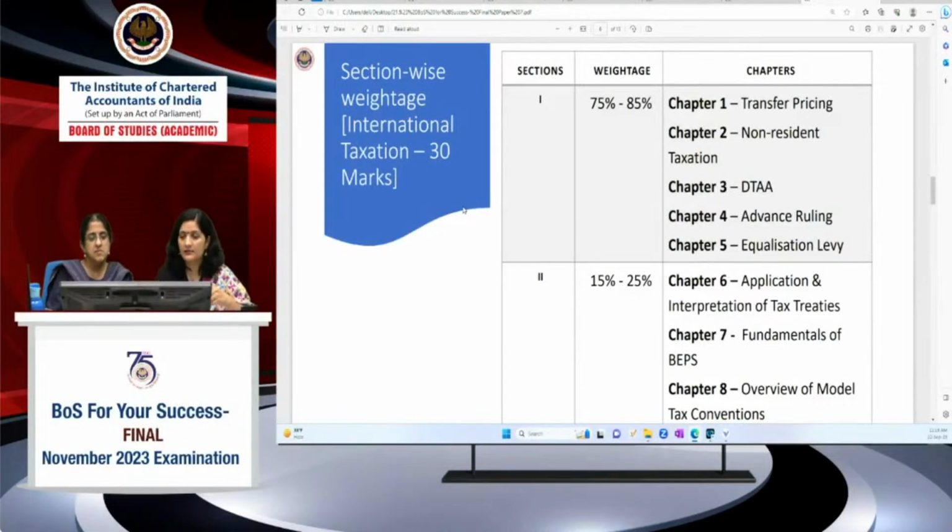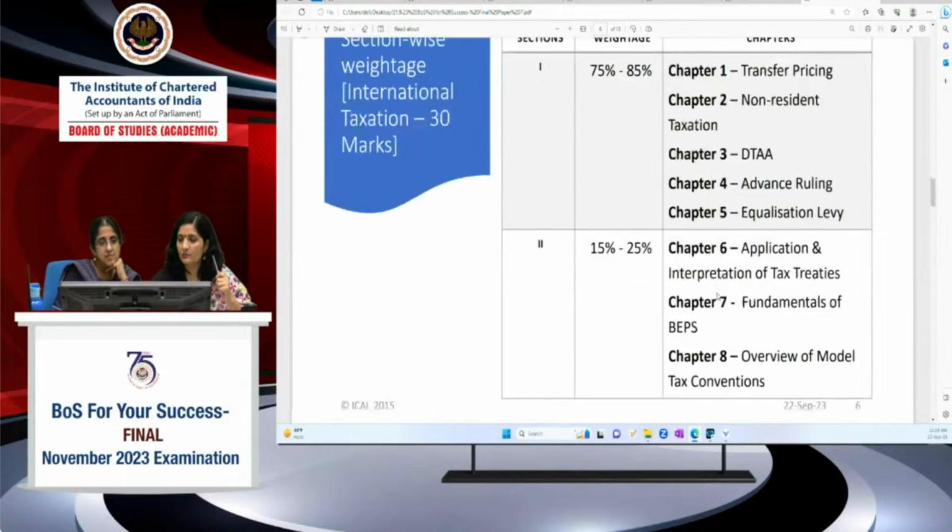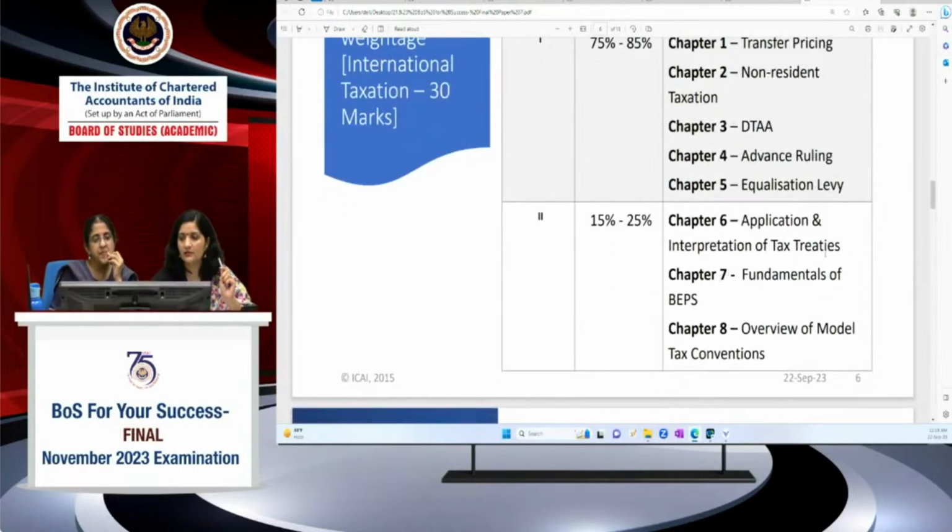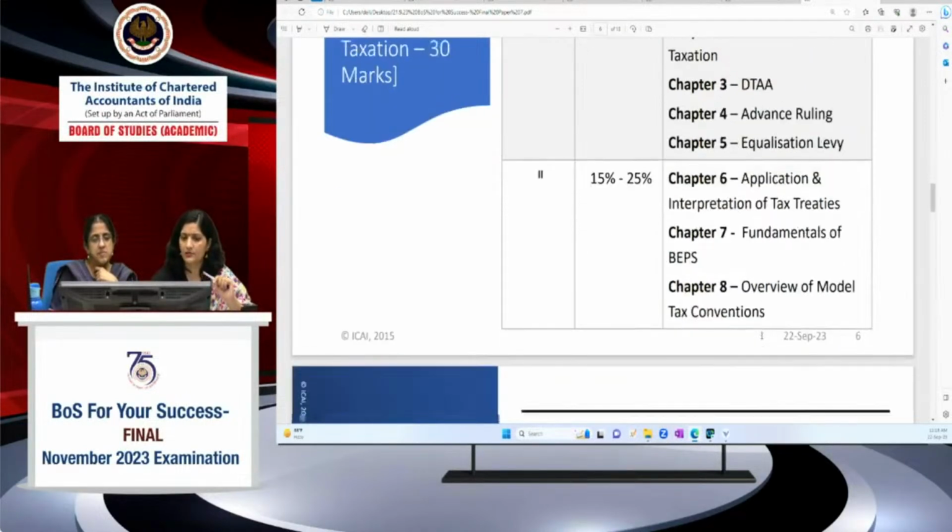Then, this is generally a knowledge based question being asked from these chapters: application and interpretation of tax treaties, fundamentals of BEPS, and overview of the model tax convention. One theoretical question is asked from this section.